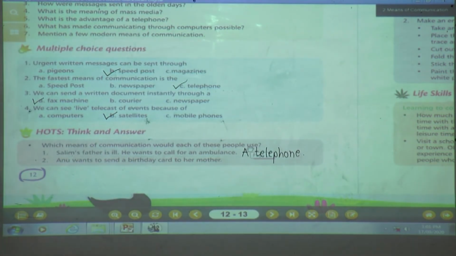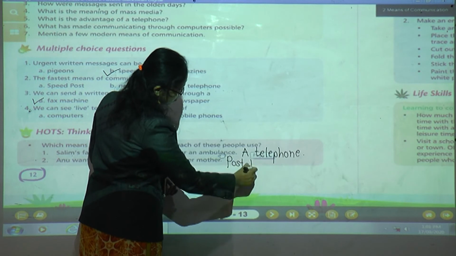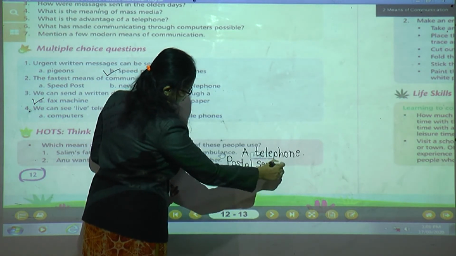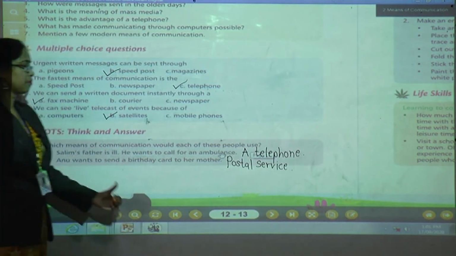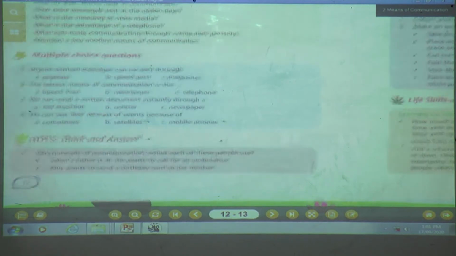Understood? Number 2, Anu wants to send a birthday card to her mother. If Anu wants to send a birthday card to her mother, which means of communication will she use? Yes, she will use postal service communication. Understood? P-O-S-T-A-L, postal service. She will post a letter in a postal service to send a birthday card to her mother. Understood, children? Okay, shall I erase this? Okay. Next one.